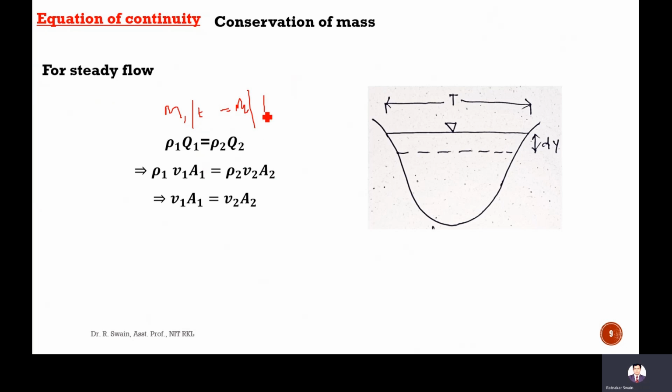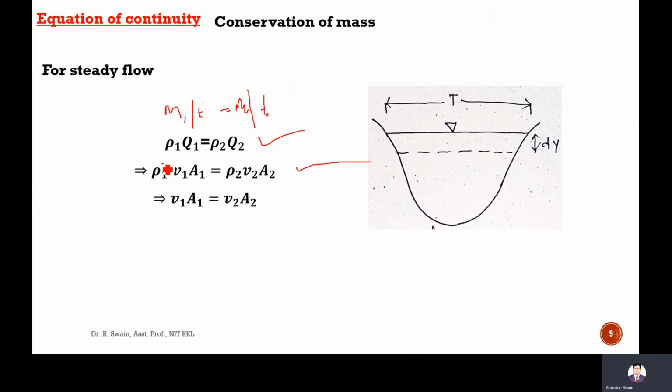Mass of flow per unit time remains constant. m by t I can write as rho 1 into Q1. Rho is the mass per volume, Q is the volume per unit time, which gives the mass per unit time. So rho 1 Q1 is equal to rho 2 Q2, and Q you know is discharge, which is velocity into area. So rho 1 V1 A1 equals rho 2 V2 A2.